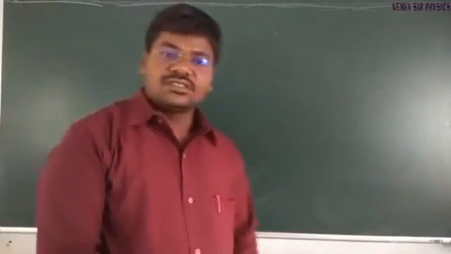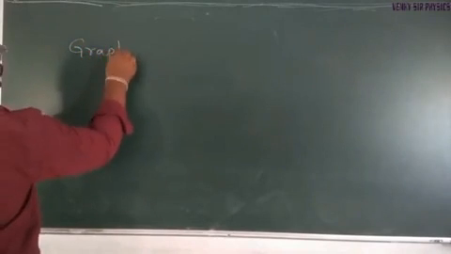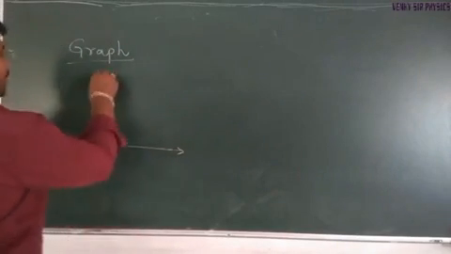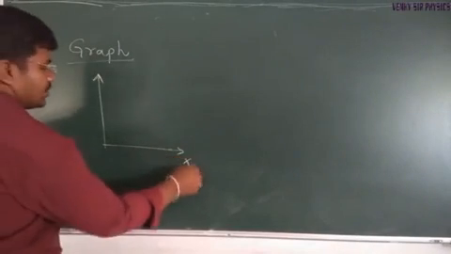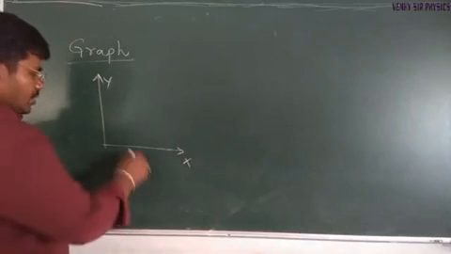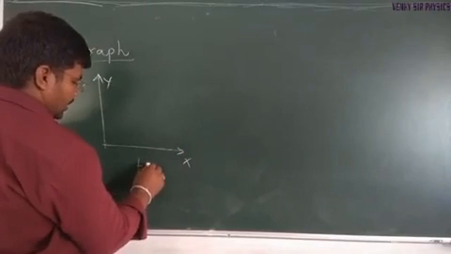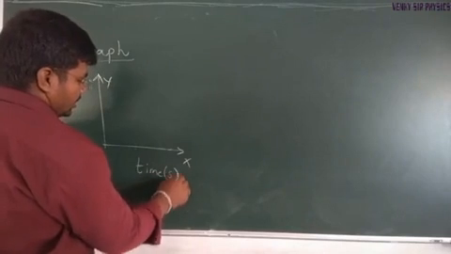Coming to graphs. We can represent a graph in the x-y coordinate system. Along the x-axis you always take time, denoted t, with unit second.